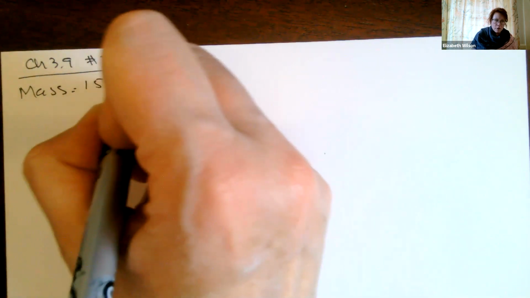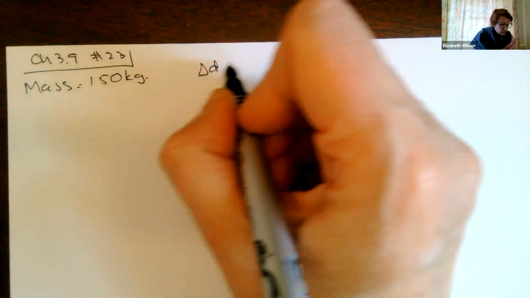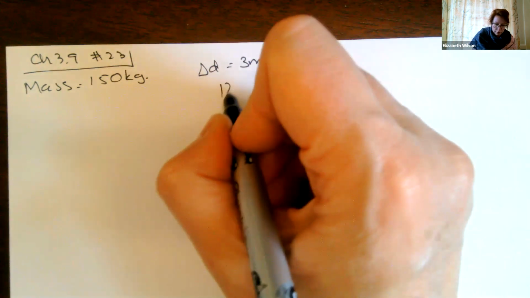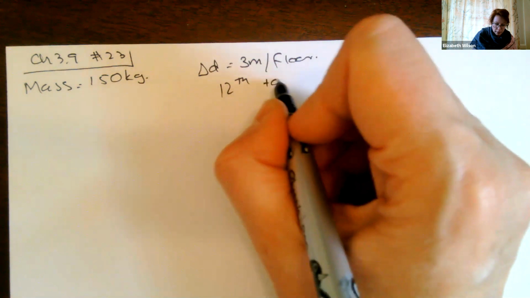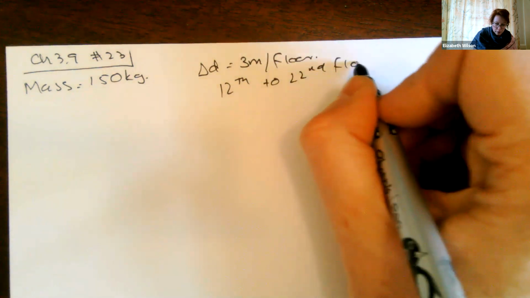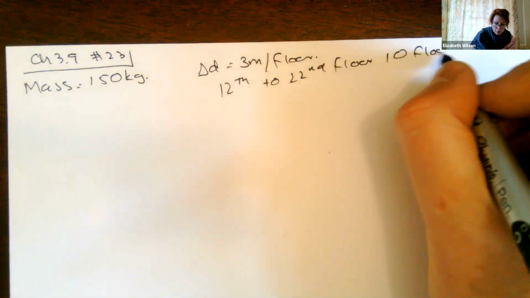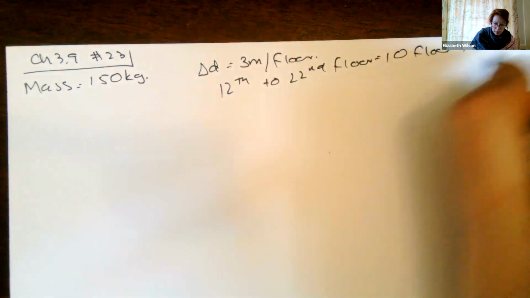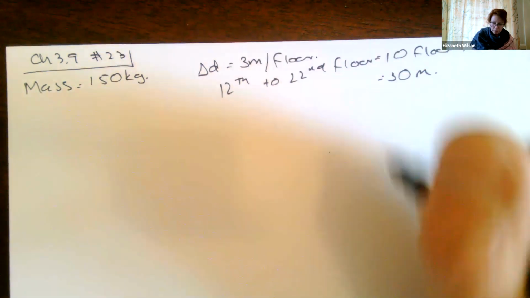Homework 3.9, number 23. So 23 says we have a mass that's 150 kilograms, which means to find the force, we have to factor in gravity. And then we're told that the delta distance is 3 meters per floor. And we're going from the 12th to 22nd floor, which is 10 floors. 10 floors times 3 meters per floor is going to give us 30 meters, right?